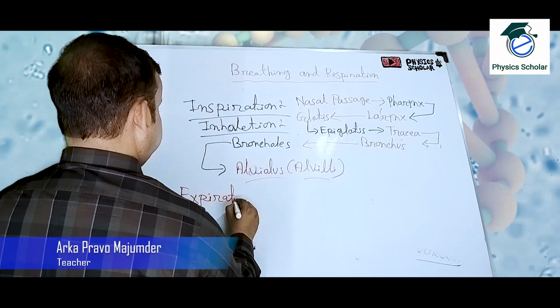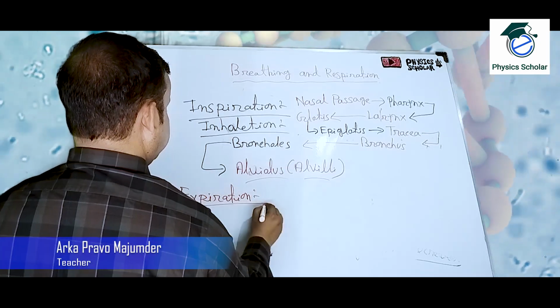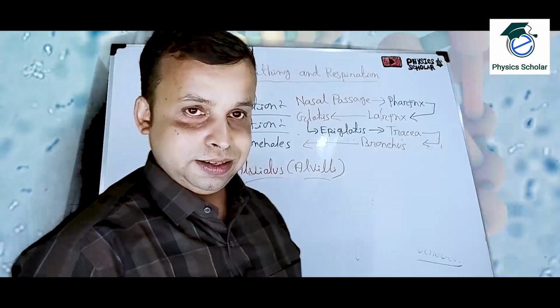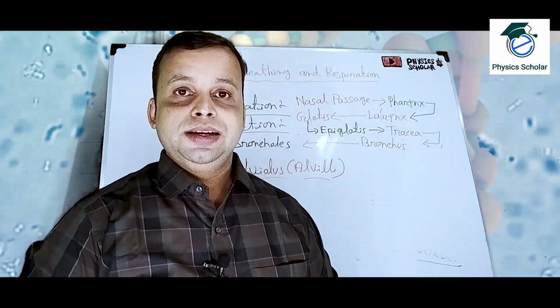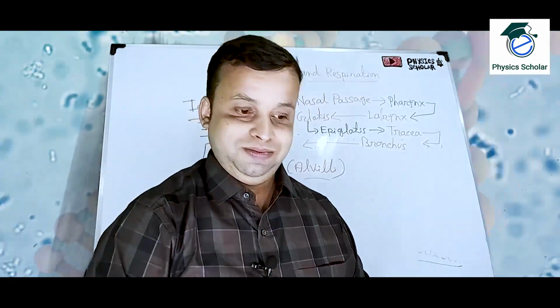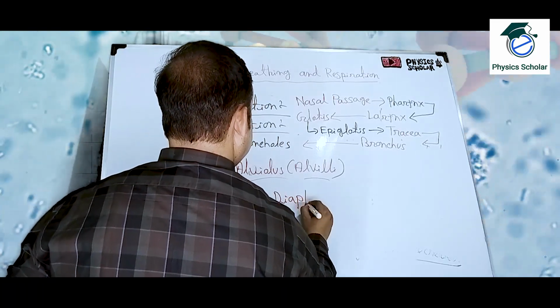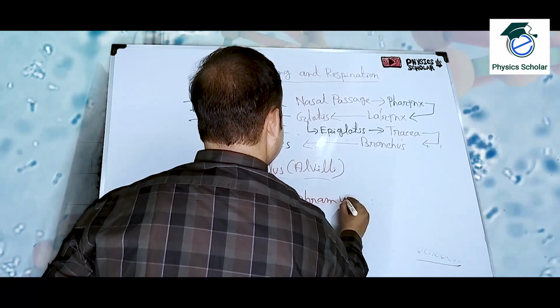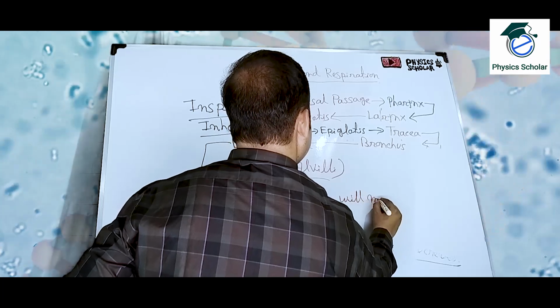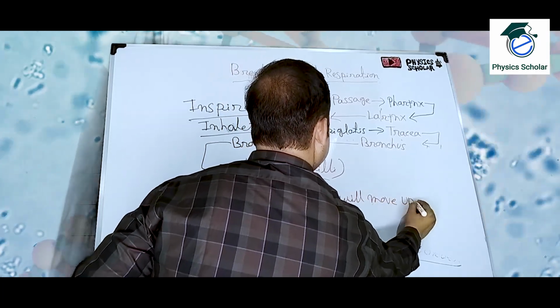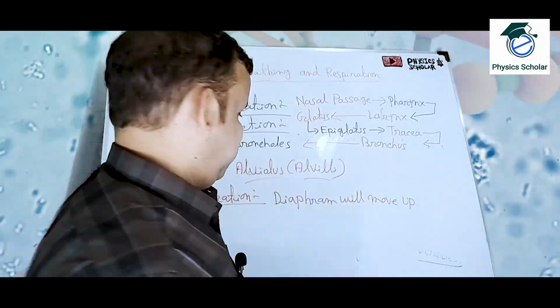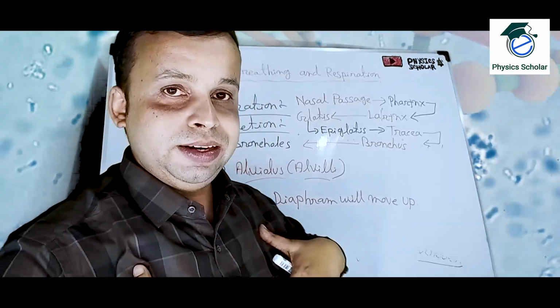Expiration is the next process. So now what will happen? In the process of expiration, the diaphragm which went down will move up. Then what happened?